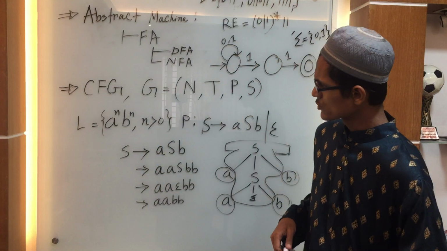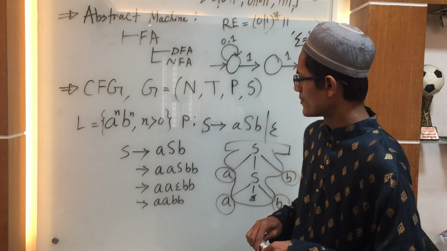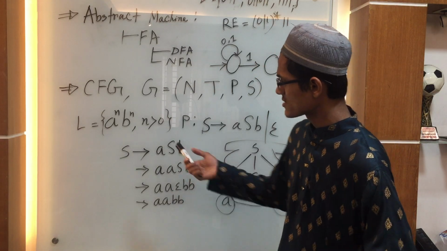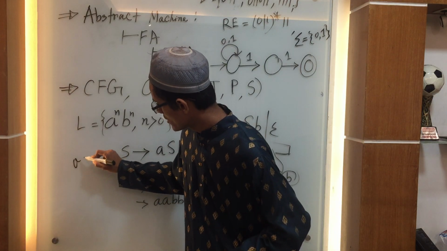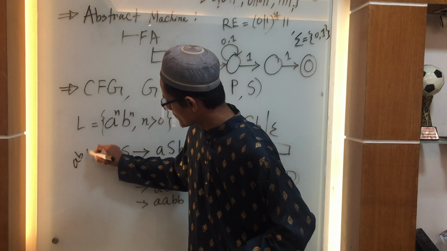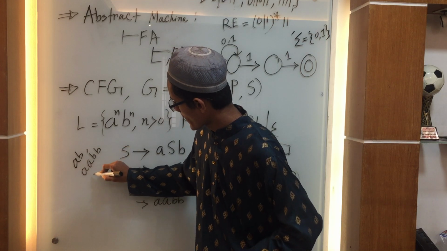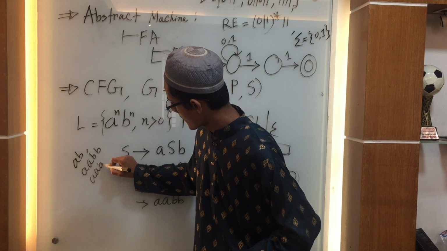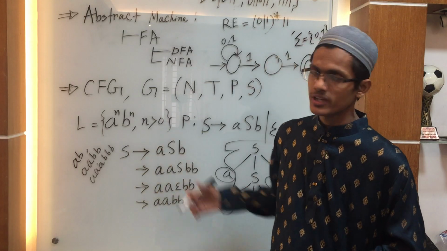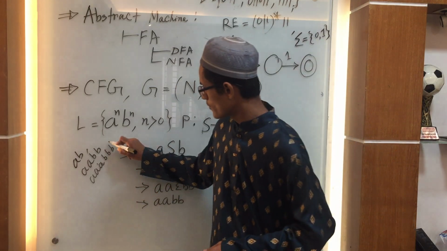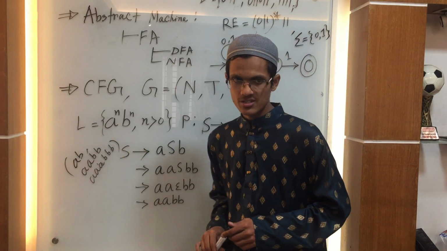To process this language string, we can make some example strings: an equal number of A's concatenated with an equal number of B's. This is the type of string we get for this language.